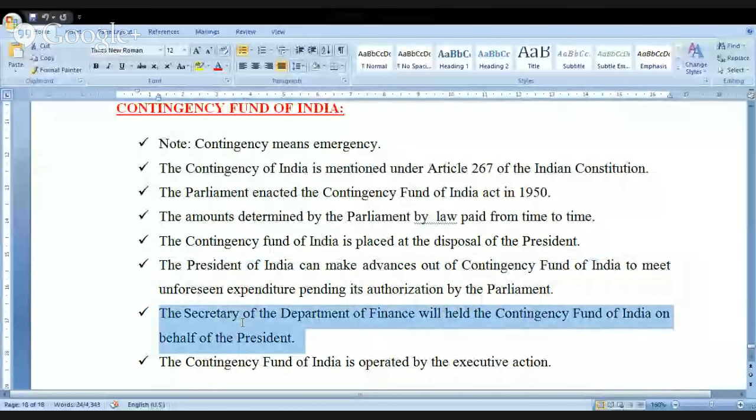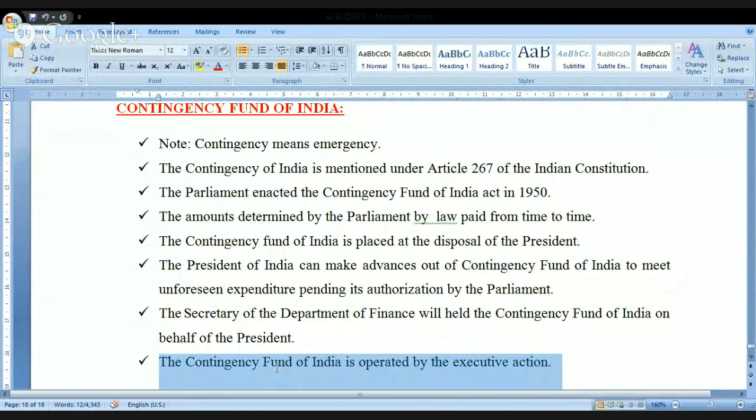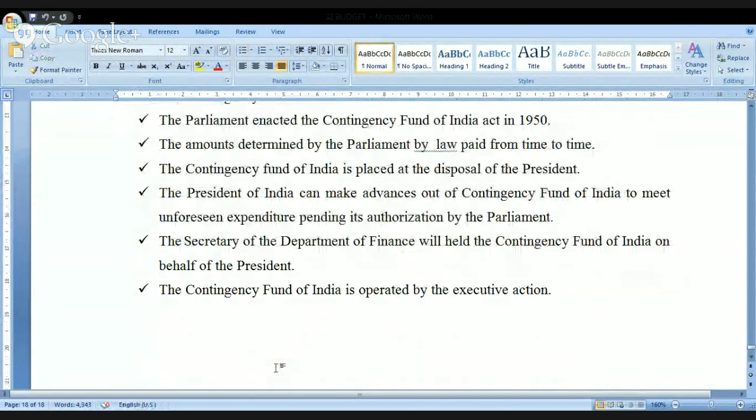The Secretary of the Department of Finance will hold the Contingency Fund of India on behalf of the President. And the Contingency Fund of India is operated by the executive action. What do you mean by this? If you want to draw the money from the Consolidated Fund of India, then you have to go to the legislature and take the permission and draw the money. But with respect to the Contingency Fund of India, the money can be drawn through the executive action. Is that okay? Right.